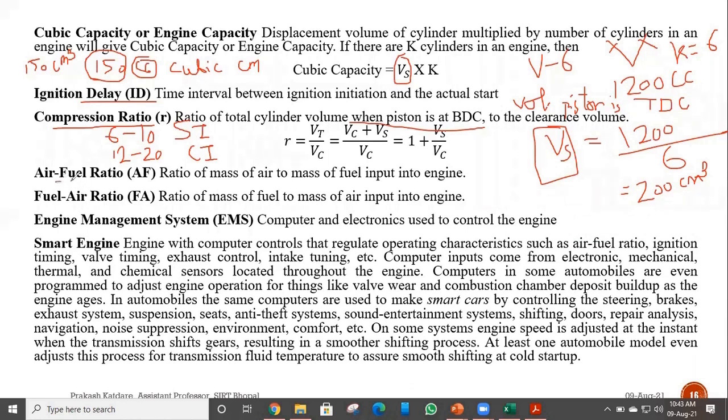After that, we have two terms, air-fuel ratio and fuel-air ratio. Air-fuel ratio is the ratio of mass of air to the mass of fuel input into the engine. Please remember, it is not the simple ratio of mass of air to the mass of fuel. It is the ratio of mass of air to the mass of fuel which is getting inside the engine cylinder.